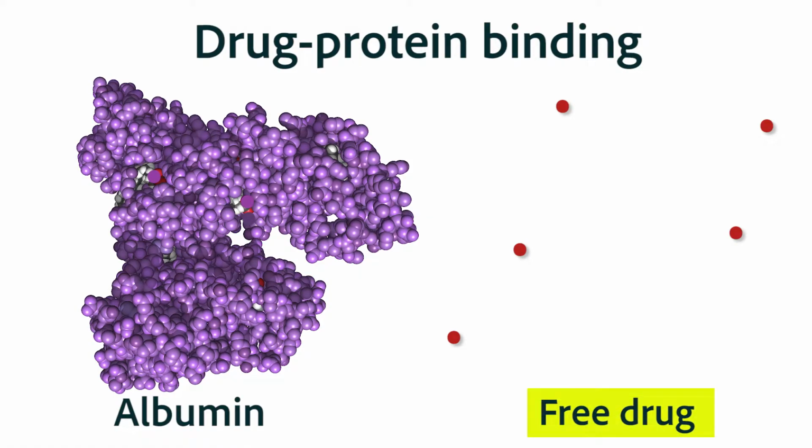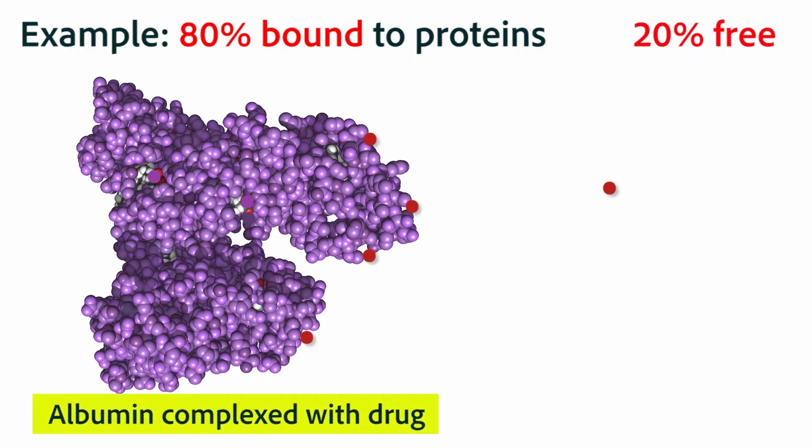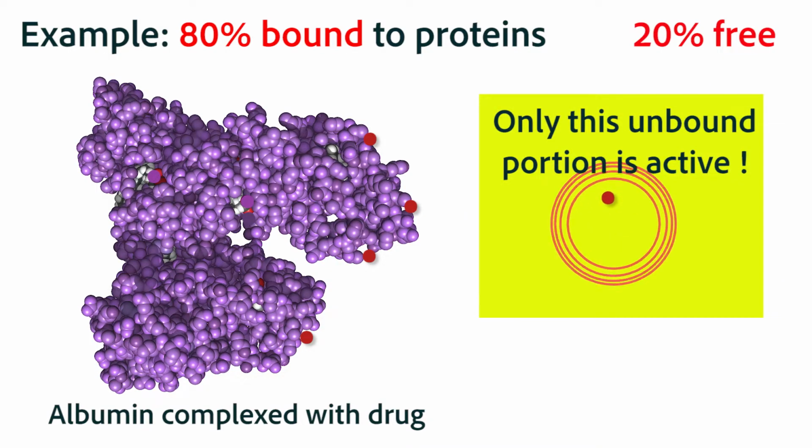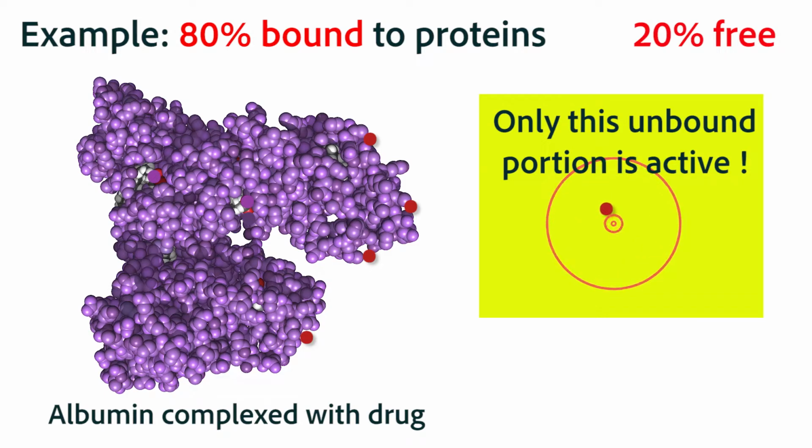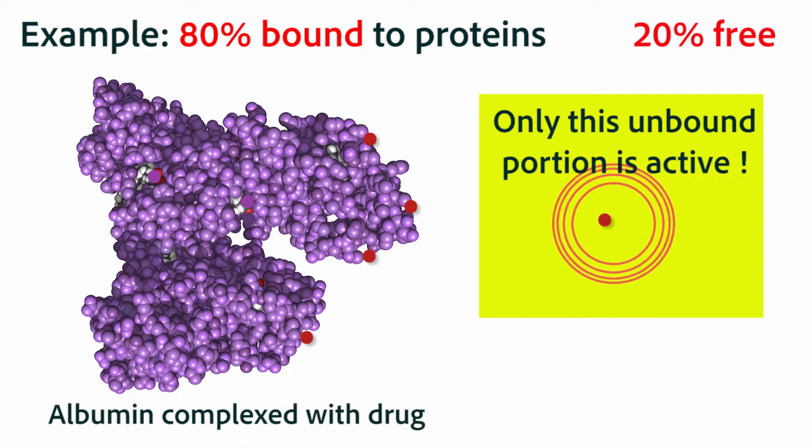Oftentimes, before the drug even gets to the liver, it acts as a protein carrier molecule. Many of our drugs are carried by proteins such as albumin or the globulins, especially if the drug is highly lipophilic, or in other words, fat soluble. Each drug will have a different affinity to that protein carrier molecule, and as such, each drug will have a certain percentage that is normally bound to proteins. And importantly, it's only the unbound portion of the drug that can be metabolized, and it's only the unbound portion of the drug that can exert its effect.